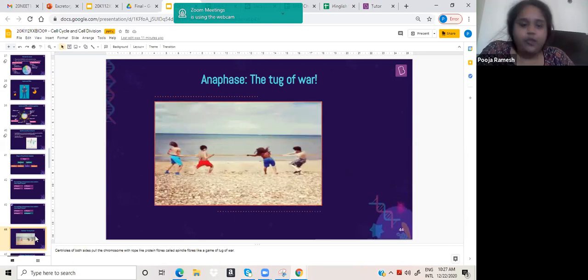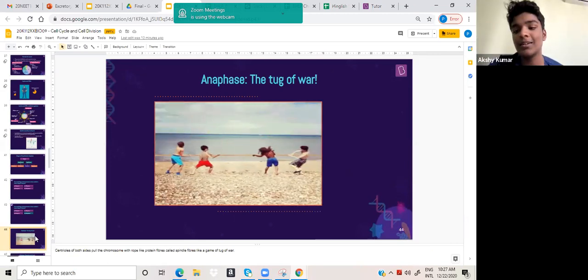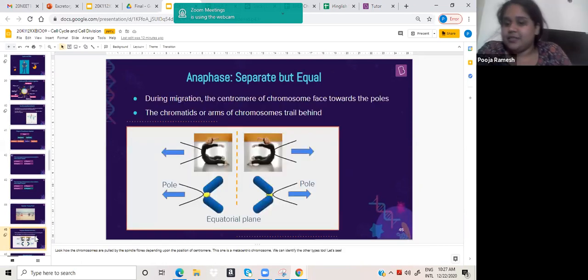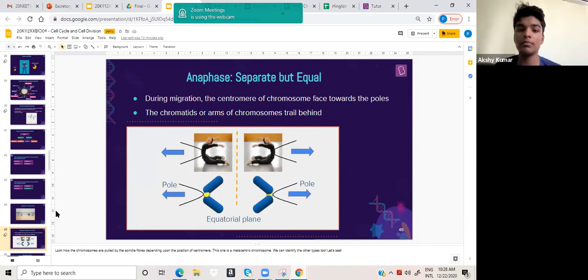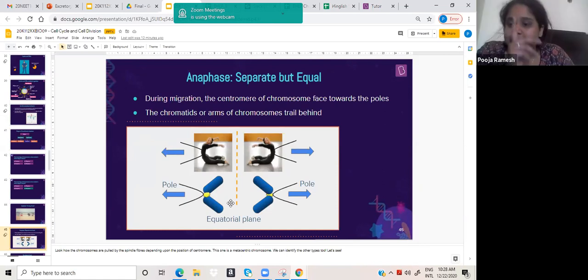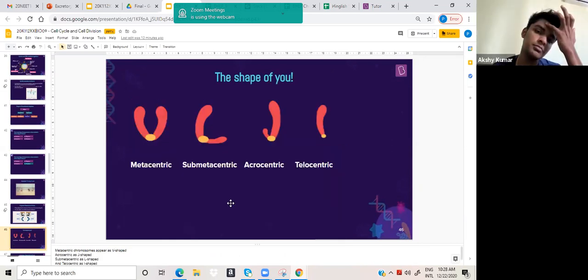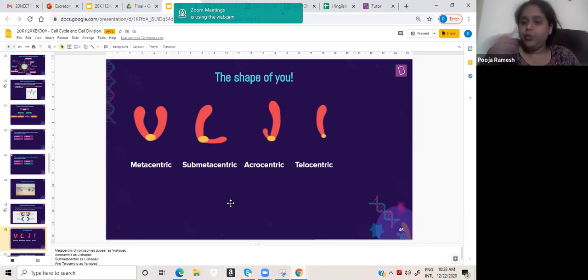See, I told you, tug of war. That tug of war begins in your anaphase. After the attachment and everything is ready, now everyone is ready to fight with each other. So you have the equatorial plate. As I said, the centromere will split, so one chromatid will go to one pole, another chromatid will go to another pole. Now, when you pull the chromatids in this way, the chromosome shapes that appear will be like this.